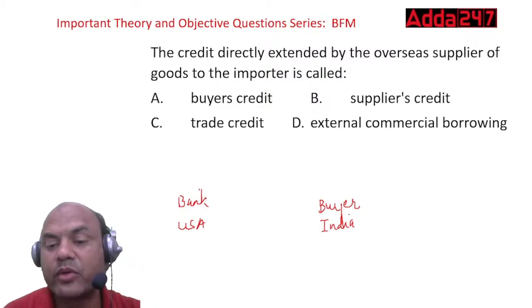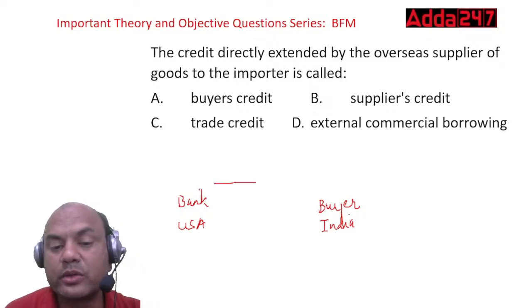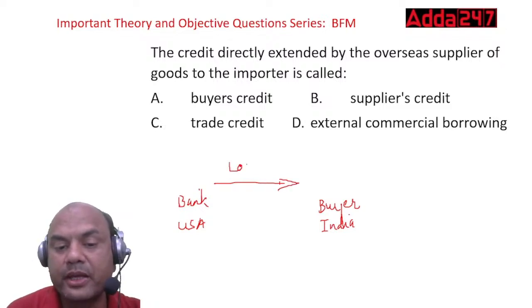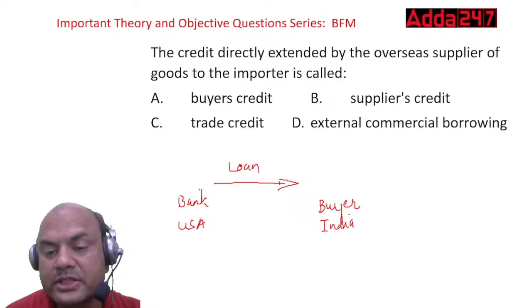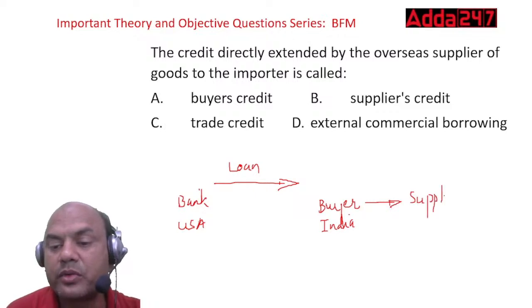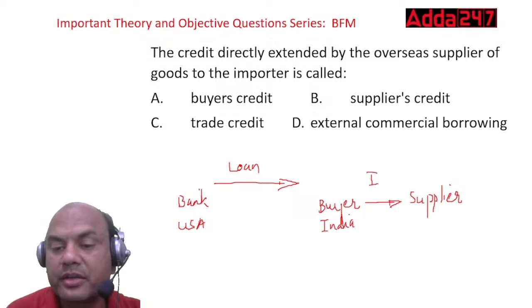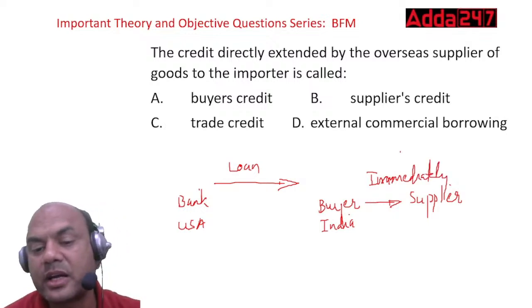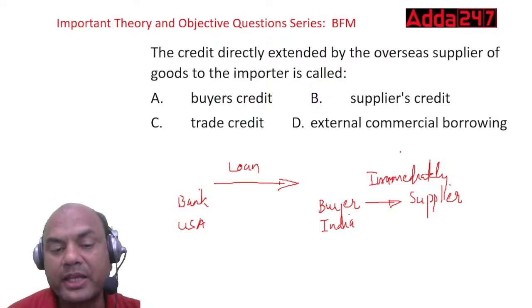By getting this loan, this buyer paid the supplier immediately, today only. Now the difference between supplier's credit and buyer's credit is, here this bank is not giving the loan.